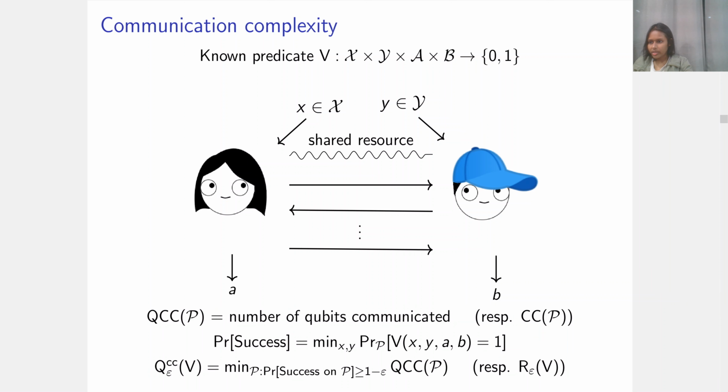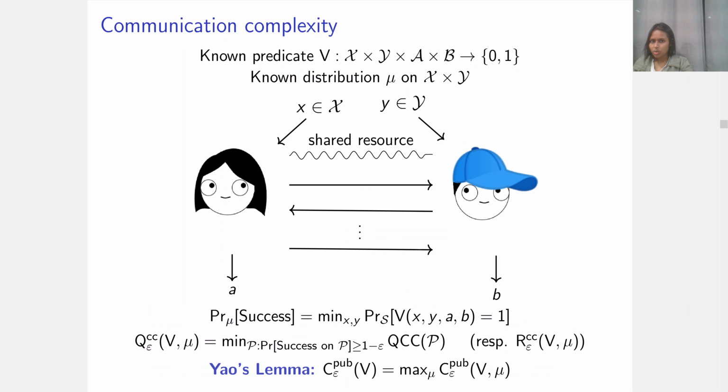Now you can consider two settings. Their success probability is computed as the worst case probability over inputs that their output satisfies the predicate, and your quantum communication complexity with error epsilon of V is the minimum communication cost of a protocol that computes V with success probability 1 minus epsilon in the worst case. Or you can consider the distributional error with respect to distribution mu, and then you define your distributional quantum communication complexity as the minimum communication cost of a protocol with distributional success probability 1 minus epsilon.